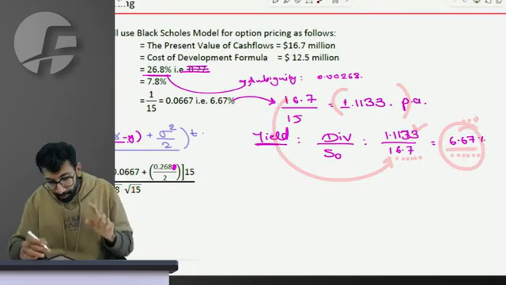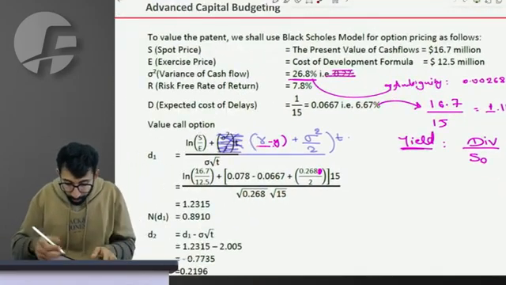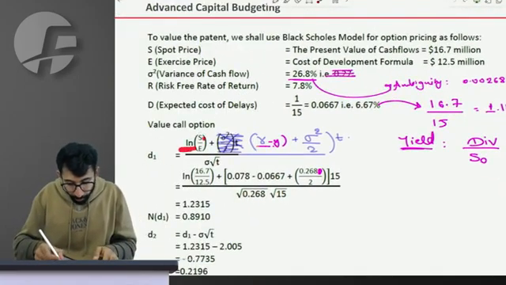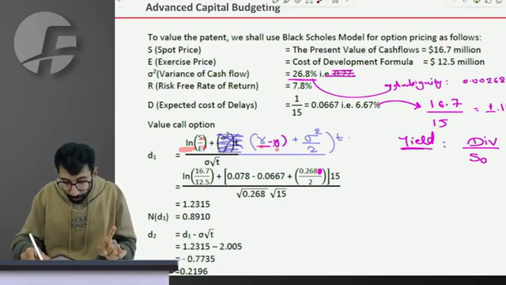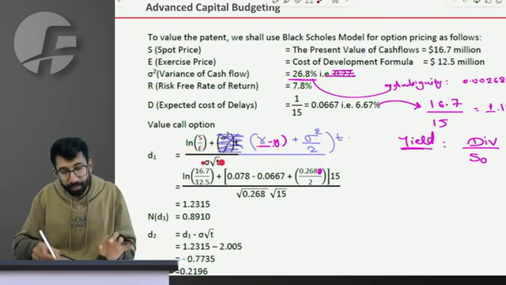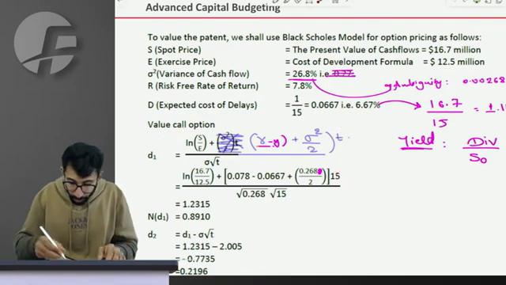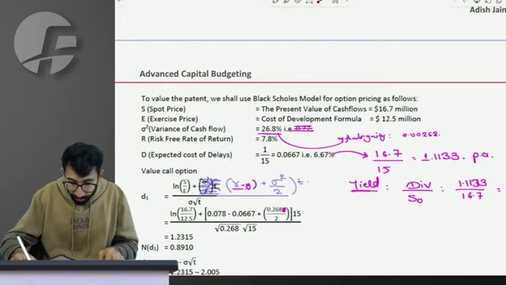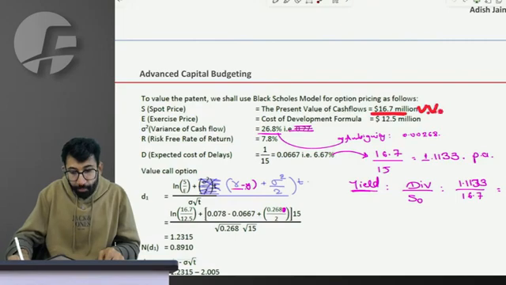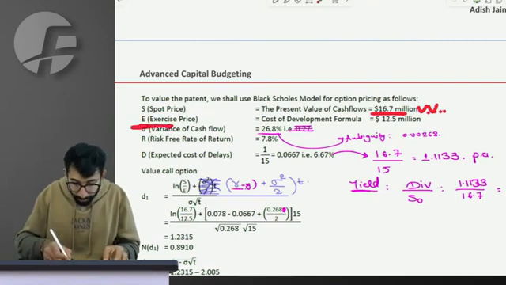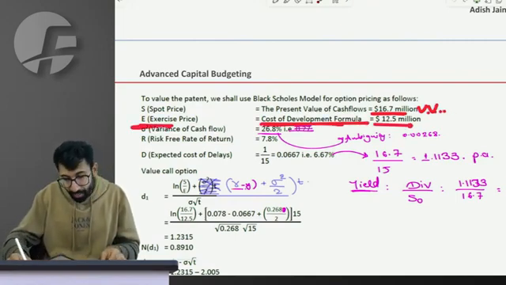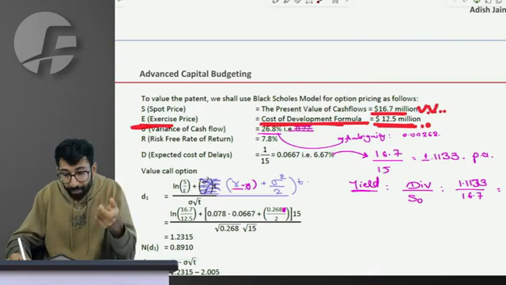Perfect. Sir, what was the formula? The formula was log natural of spot divided by exercise price, plus R minus Y plus variance divided by 2, into the time period, divided by standard deviation into under root of time. Let's look at the parameters one by one. Do I have the spot price? Yes. The value of the underlying asset, 16.7. Do I have the exercise price? Option to buy the same project today only at a price of 12.5.